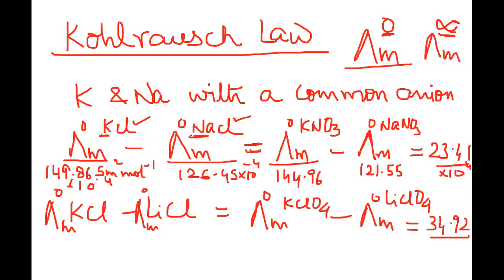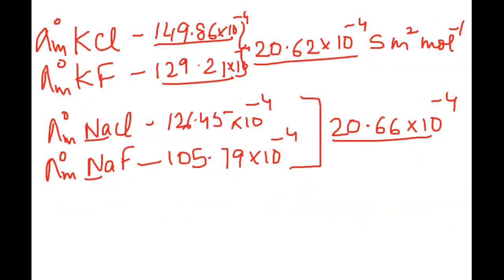But what I'm trying to focus on is that here the cations were different, anions were the same. But now in this case, we are taking the cations to be the same and anions to be different, and we find that the difference in the molar conductance values is turning out to be the same, which clearly indicates that they are all contributing a definite amount.